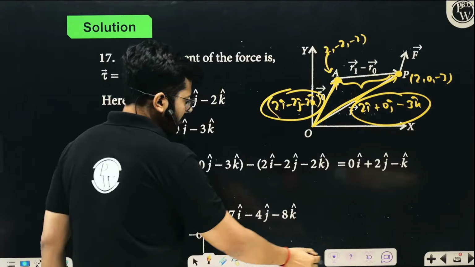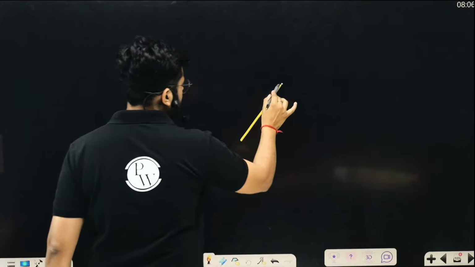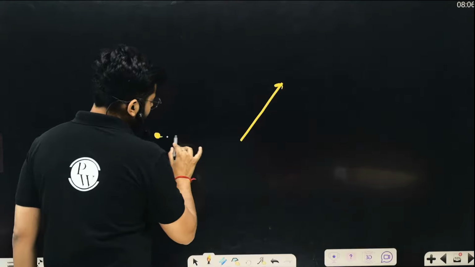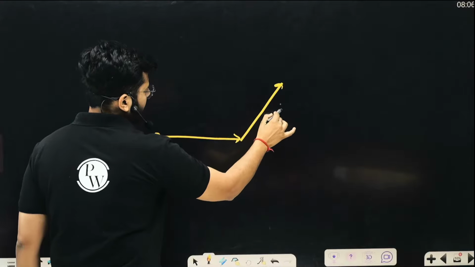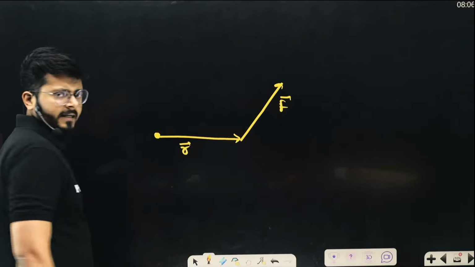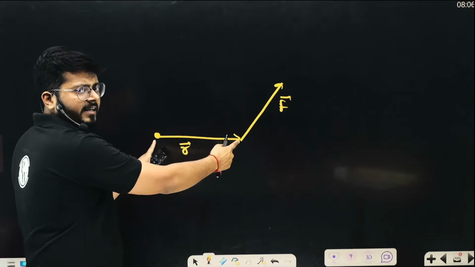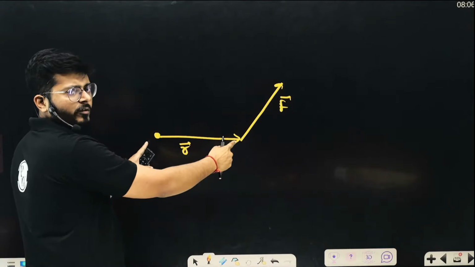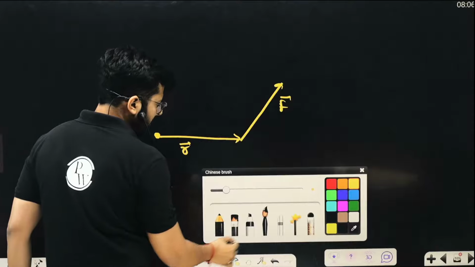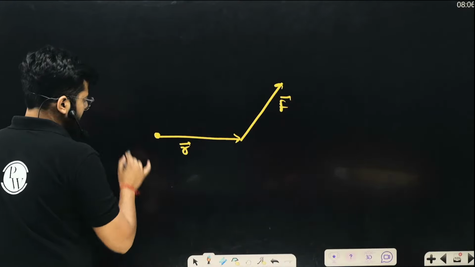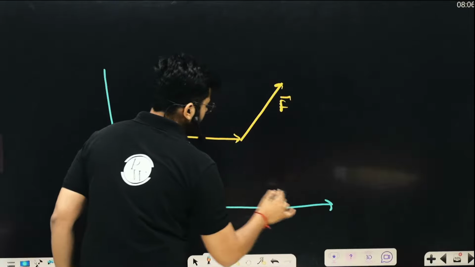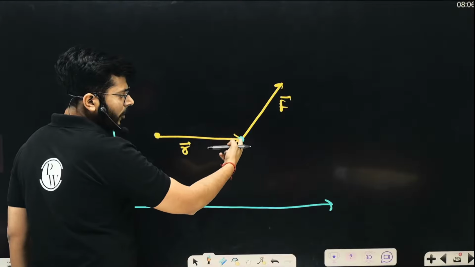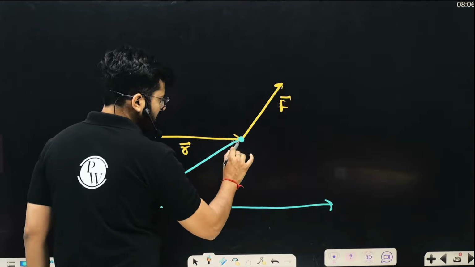Okay, so understand it one more time. This is the force, and we want to calculate the moment of this force about this point. So clearly we need the r vector and the force vector. But right now they are not telling you the r vector directly. They are giving you the value of the force vector. Instead, they are increasing one step. They are telling you the idea about this point where the force is acting. So by knowing the coordinates of that point, you can write down the position vector of this point.